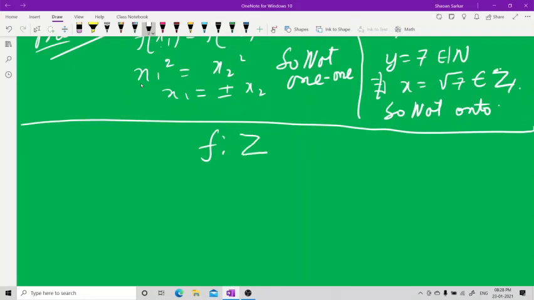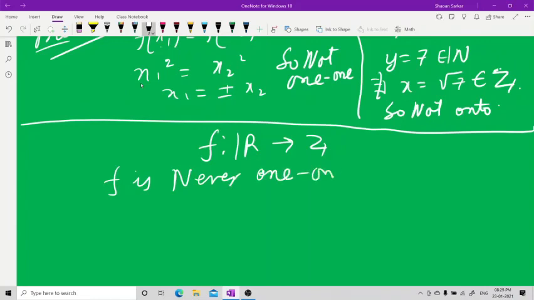Let me take the function from R to Z. Now one-one is never possible, as the cardinality of R is greater than the cardinality of Z; that is, the domain side is c and the codomain is alif naught.